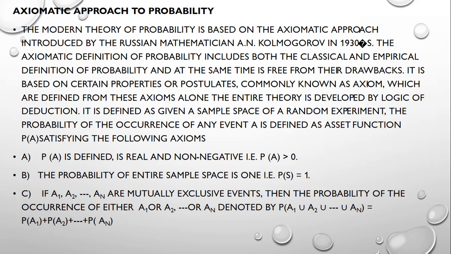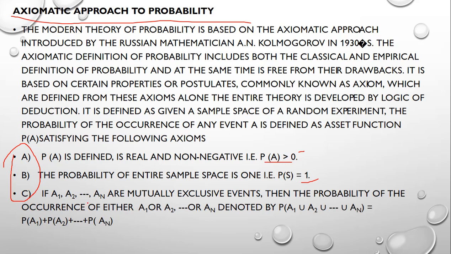Now we can see the axiomatic approach of probability. This is the most important definition because we need all 3 points for satisfying axiomatic probability. Probability is defined as a real and non-negative value, meaning the probability value always lies between 0 and 1, starting with 0 and ending with 1. It is always positive, never negative.